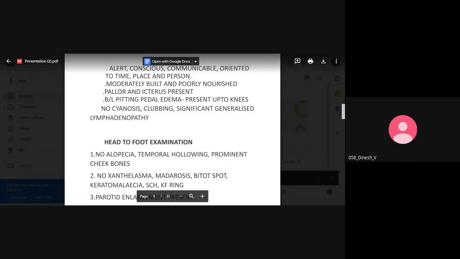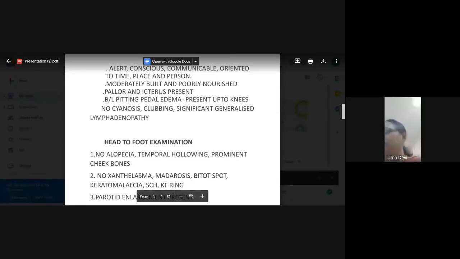What should you think of? Malignancy. What malignancy? Hepatocellular carcinoma, but hepatocellular will not cause lymphadenopathy. Or secondaries, ma'am. Secondaries, okay, so where is the primary? Why should it cause lymphadenopathy? What else will you think of? Lymphoma, ma'am. Lymphoma will be the possibility you should think of.